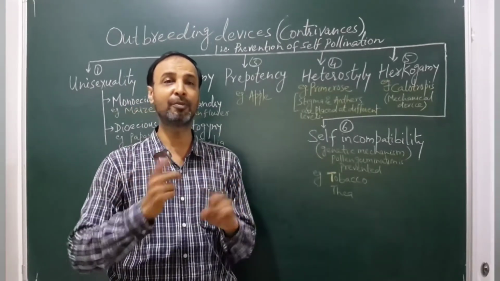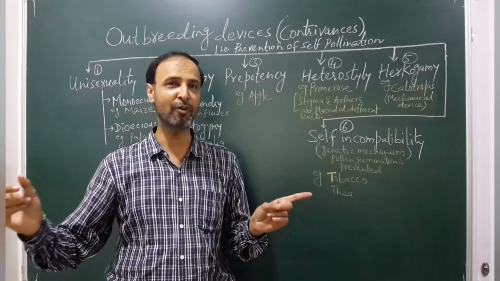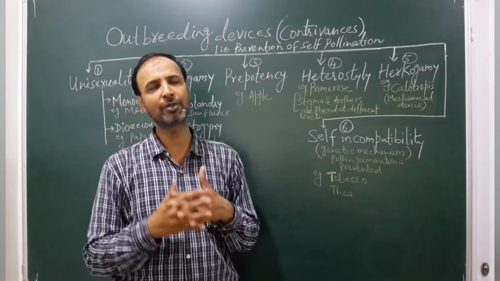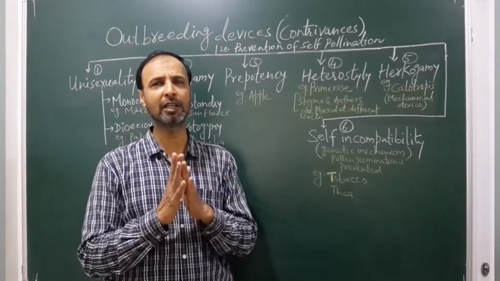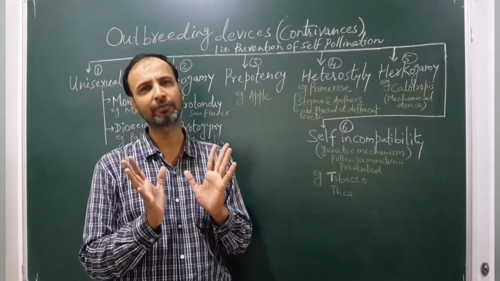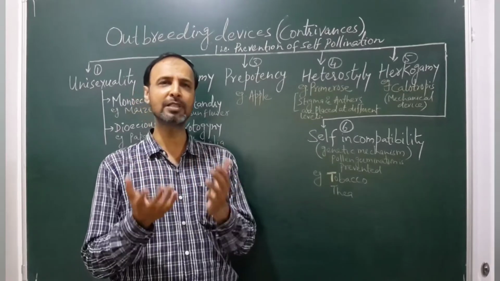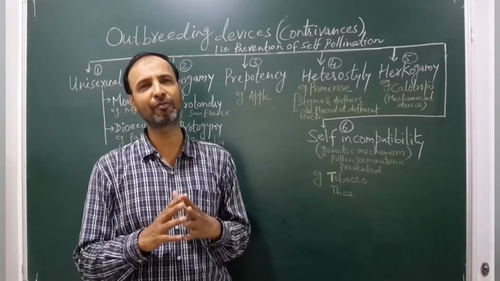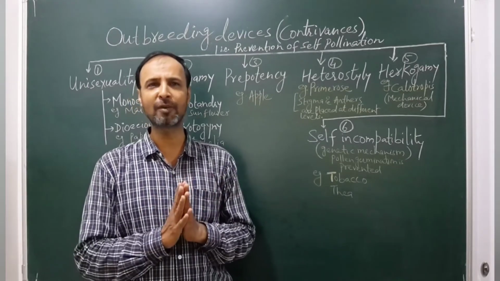So the genetic information is different and there is a combination. This is a very common phenomenon in nature: cross-pollination is always preferred and self-pollination is avoided.